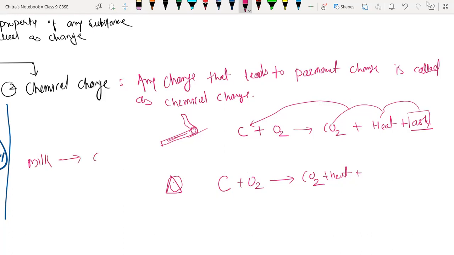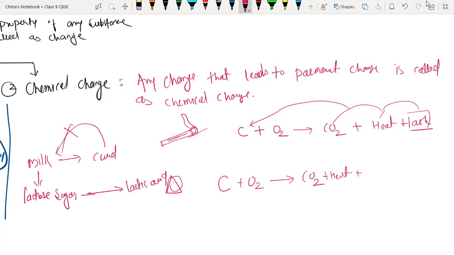When milk converts into curd, are you able to convert that curd back into the milk? No, it is not possible, because milk contains lactose sugar. With the help of lactic acid present in the milk, they convert lactose sugar into lactic acid. So it is a chemical change.